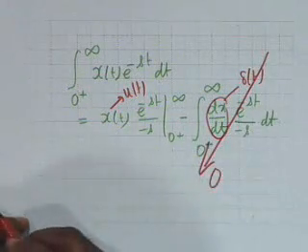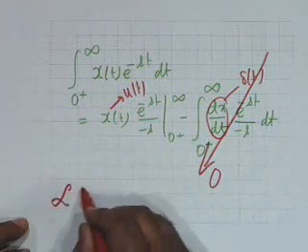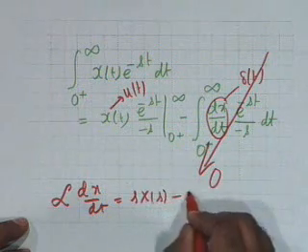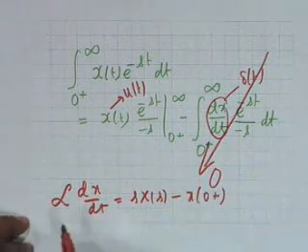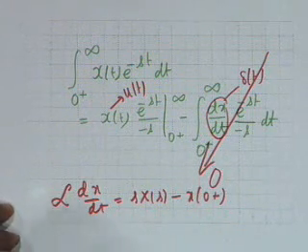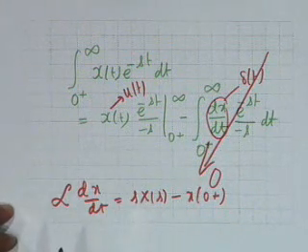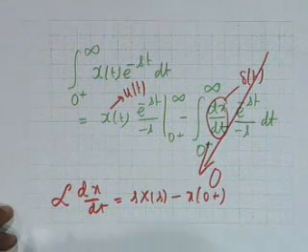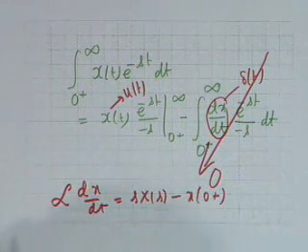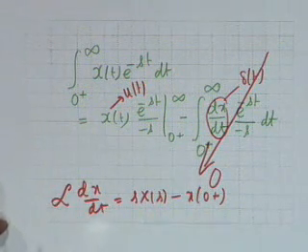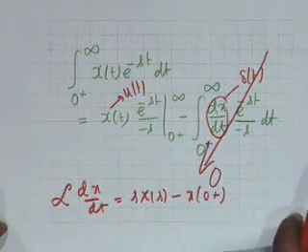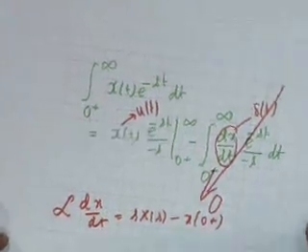Therefore this formula, that Laplace of dx dt is equal to s times X of s minus x of 0 plus, does not apply to a function like a delta function or a function like u of t, the unit step function, because its derivative at 0 plus is 0. It only exists at t equal to 0.